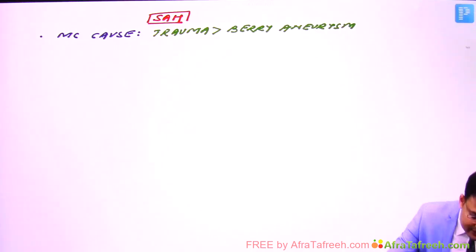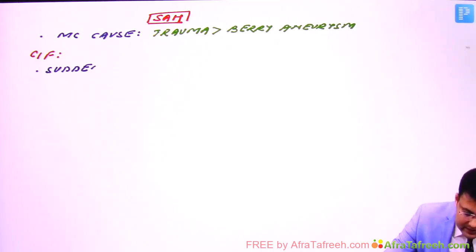So see the clinical features of subarachnoid hemorrhage. There is sudden transient loss of consciousness and presence of excruciating headache.